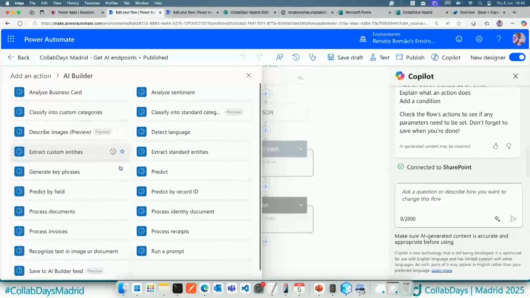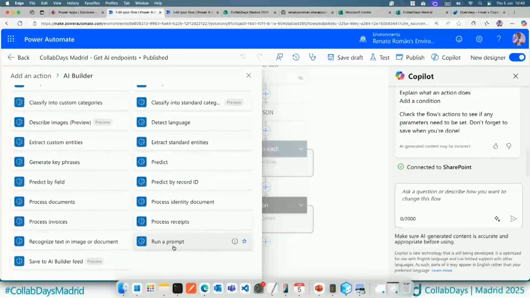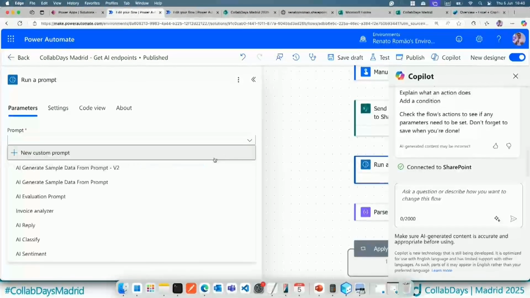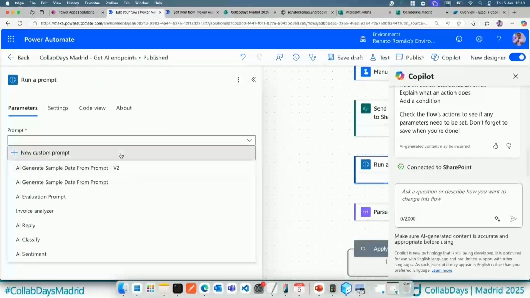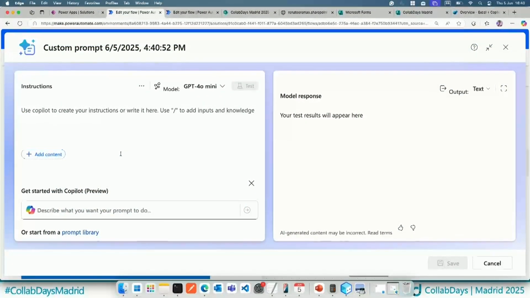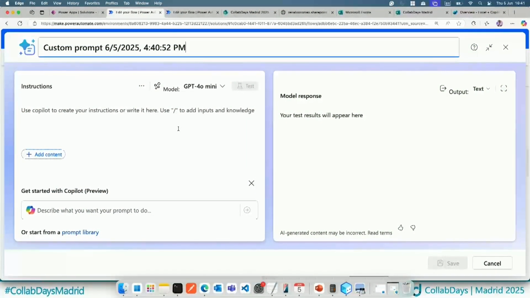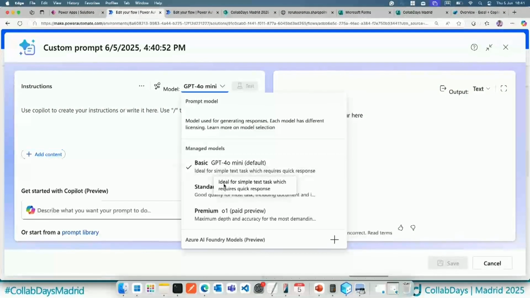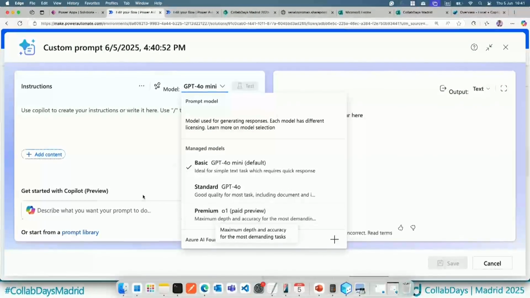And also one of the actions that we have here is to run a prompt. And basically to run a prompt, we can select an existing prompt or I can create from scratch. And here I'm just passing the instructions to the AI, and I can choose the model as well. So as you can see here, we have GPT-4o mini, o1, and also probably in the future we'll have more options.